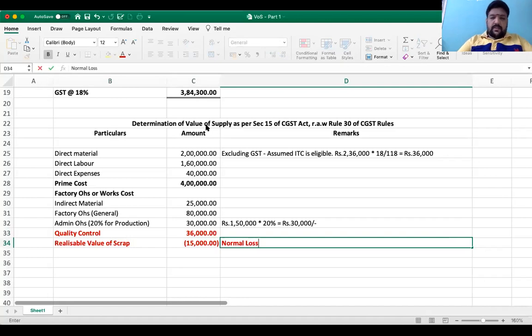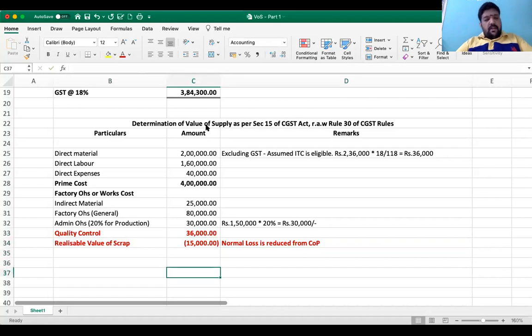Normal loss is reduced from your cost of production. At least my costing faculty has told me like this. So with that understanding, if it is an abnormal loss, no doubt, it will not form part of your cost of production because it has to go to your costing P&L account directly. It's an exceptional transaction, but this is a regular transaction. I'll get regular scrap in my production activity.